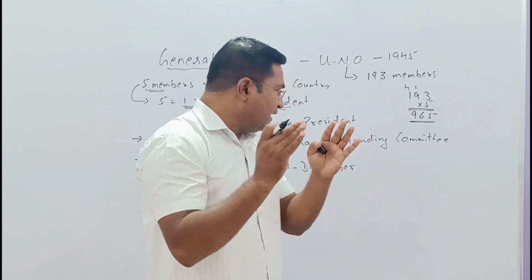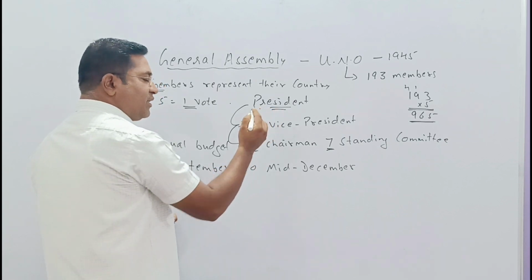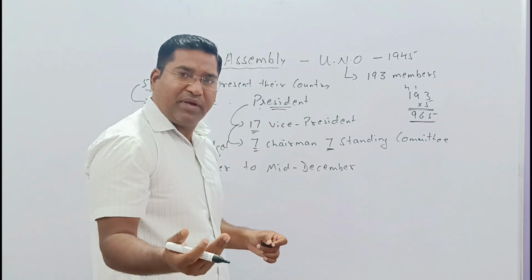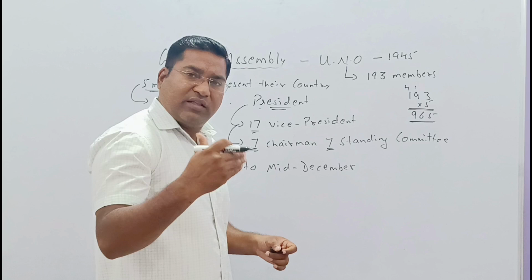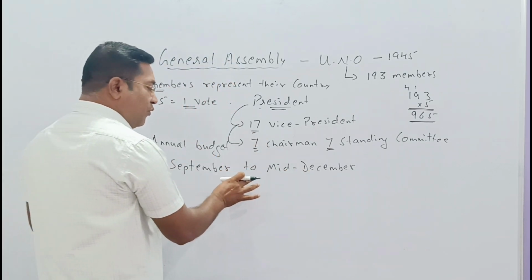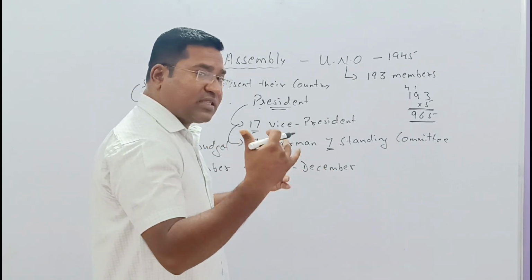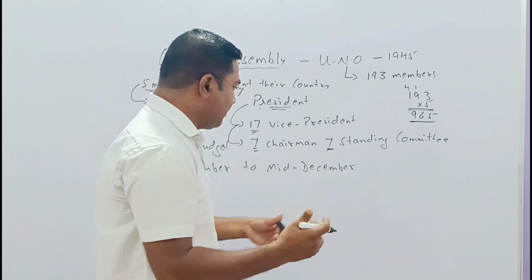Here they are being allowed, so every nation will be allowed. The president will be there, who will be the main chairperson. The process will go on. So the annual budget is handled from September to mid December, and any deep discussion that goes on or anything that has to be followed will be taken up.